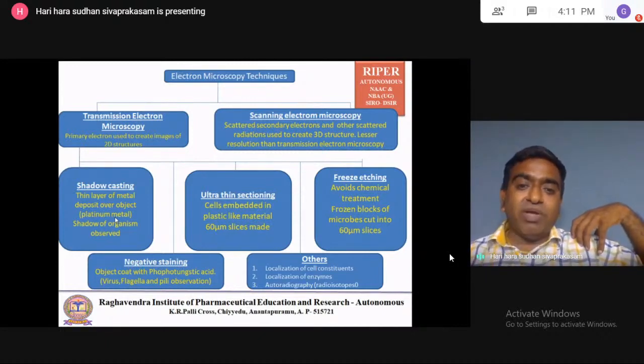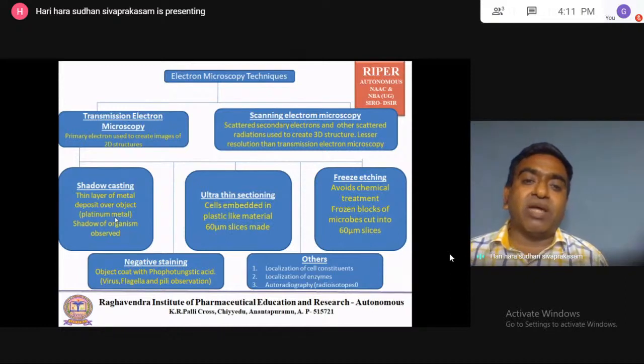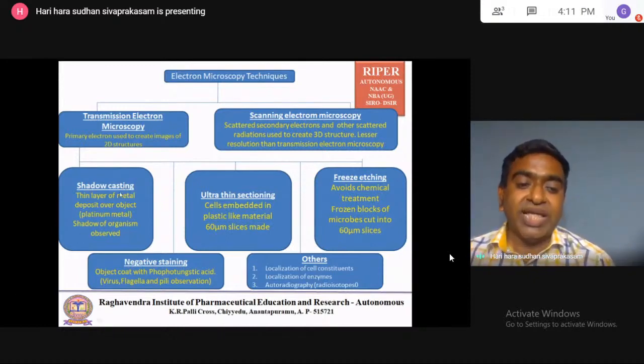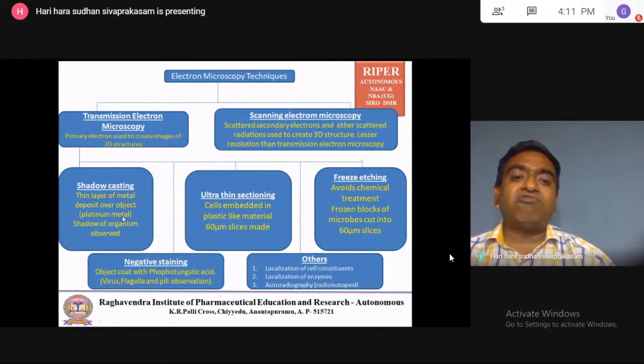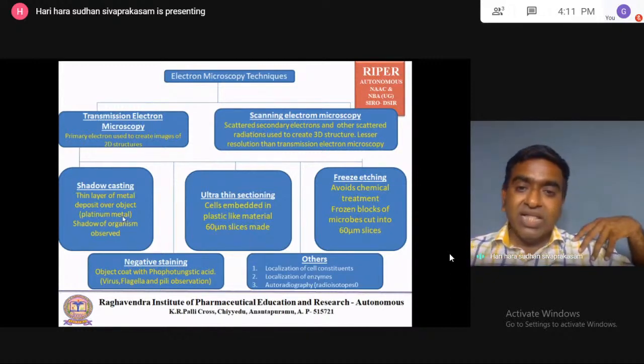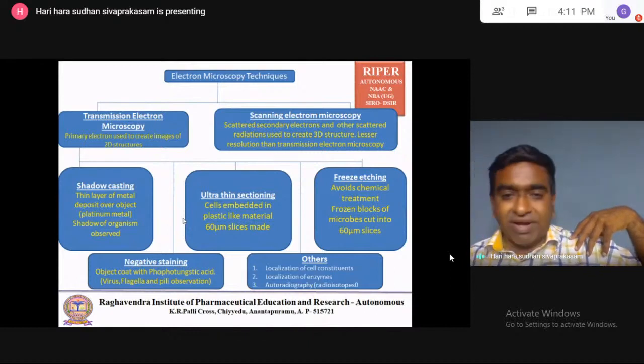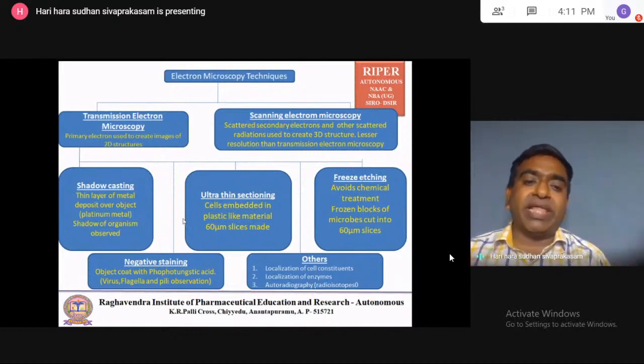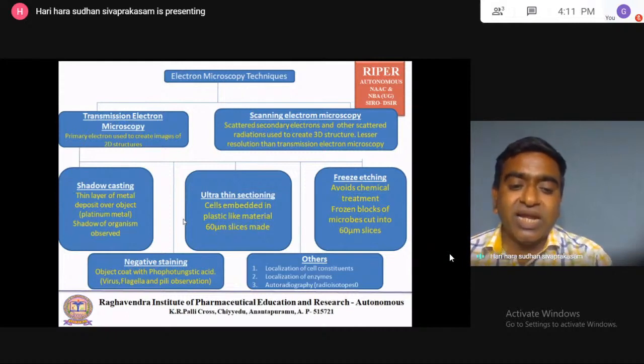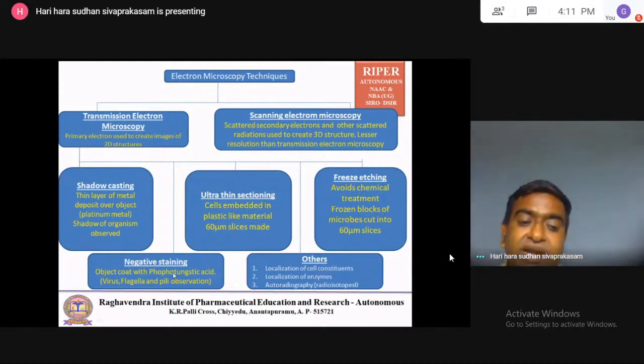That shadow will be used to create the image of the object. That's why it is called shadow casting. In this, platinum metal will be allowed to fall on the object. Then the shadow, where the platinum metal is not present at the bottom side, is used to create the image of the object.